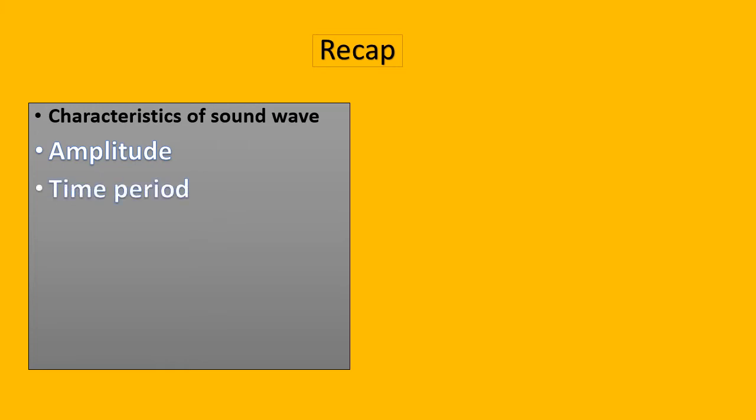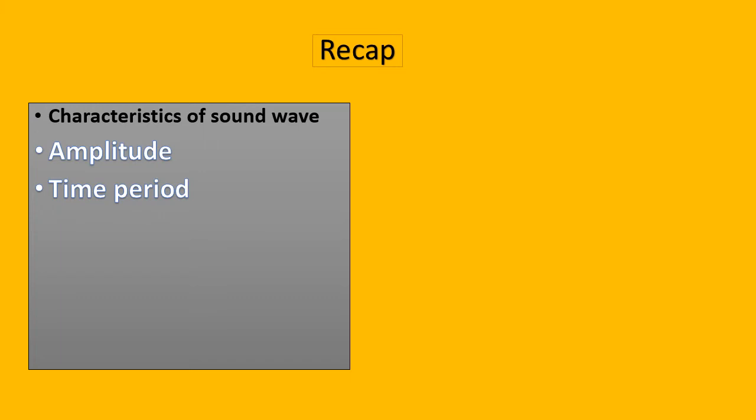Children, let us have a quick recap of the properties of sound and the sound wave we studied in our last session. Amplitude. Amplitude is the maximum displacement of a particle from its mean position. Noted by the letter capital A, its SI unit is meter. Time period. Time period is the time taken to produce one complete oscillation or vibration. Noted by the letter capital T, its unit is seconds.